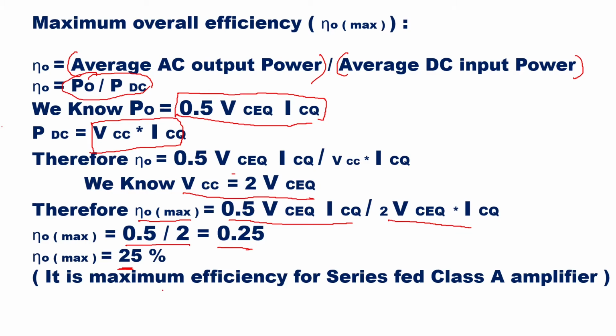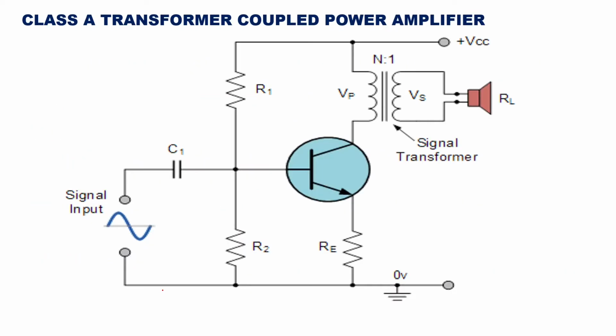So in class A operation, we can get maximum efficiency till 50% also. But this series fed class A amplifier is giving you an efficiency of 25%. Now we want to increase this efficiency. Now this efficiency can be increased if you go to class A transformer coupled amplifier.